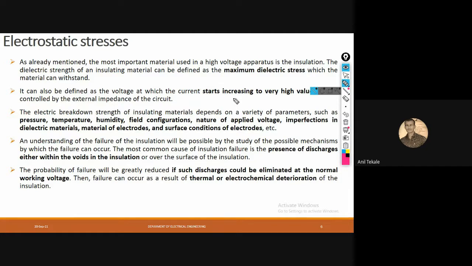So if we are able to eliminate such kind of discharges at a normal working voltage, then this kind of failure can be reduced. But suppose that cannot be reduced, then what will happen? That failure may burn your total wire. That may damage your wire thermally as well as electrochemically with deterioration. Right, so this is the effect of the stresses.